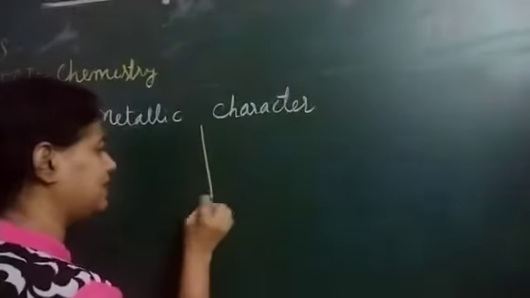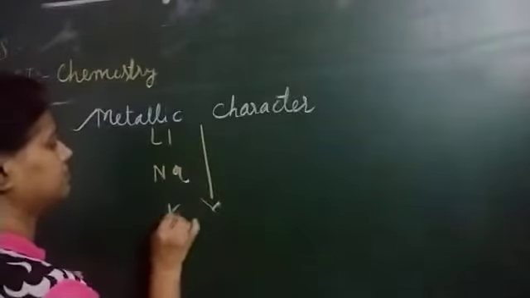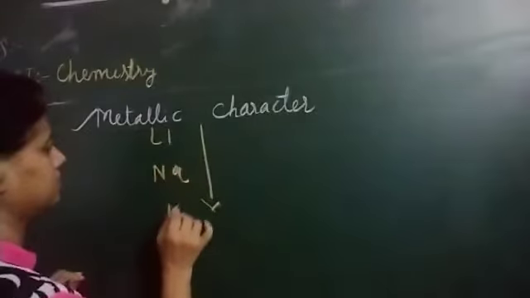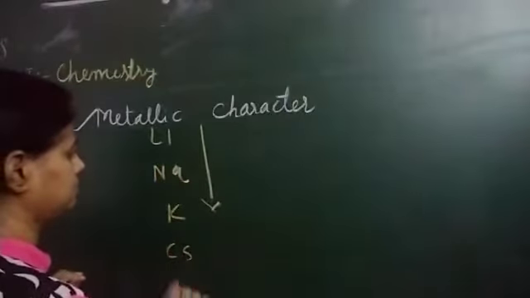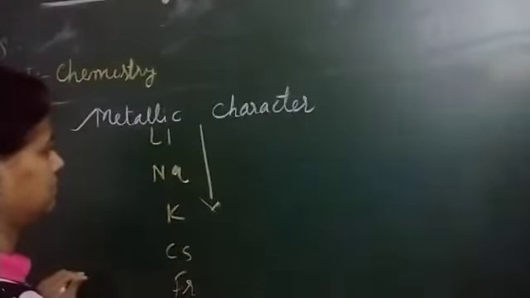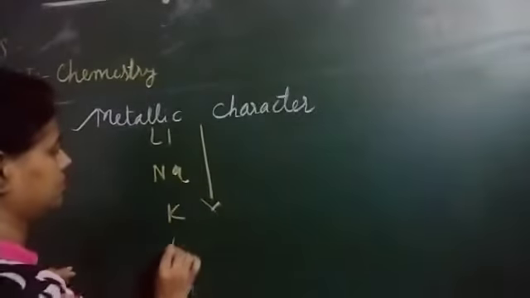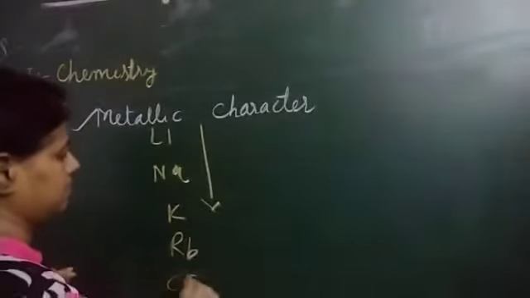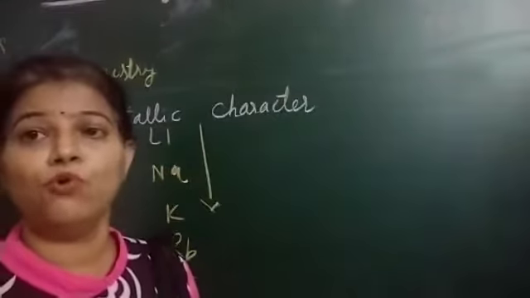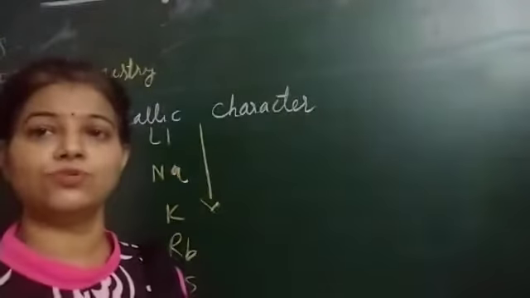Now we see the trend in a group, from top to bottom, from lithium to francium or lithium to cesium.